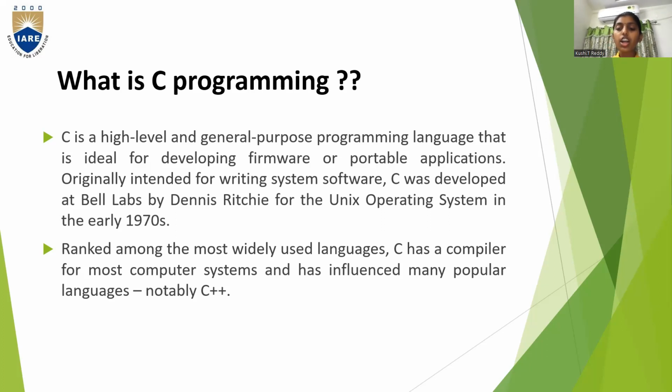If there are any errors, they are shown line by line with the help of this compiler. And with the help of C, C++ was also developed for the next generations.